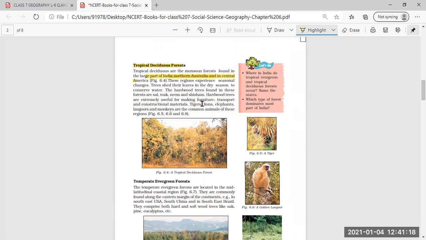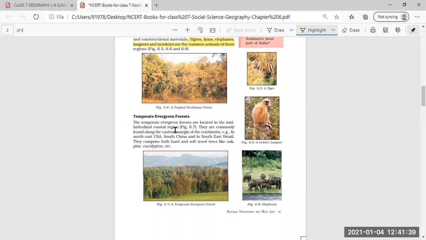The hardwood trees found in these forests are sal, teak, neem and sisam. The animals found here are tigers, lions, elephants, langurs and monkeys, which are common in tropical deciduous forests. Then further we have read about temperate evergreen forests.